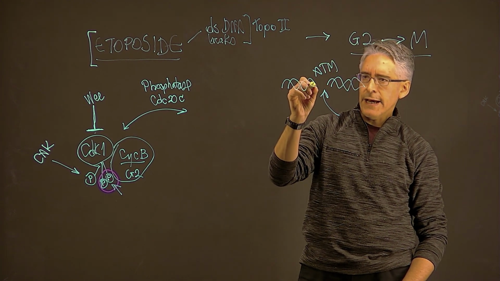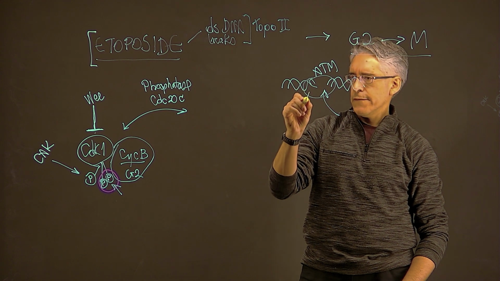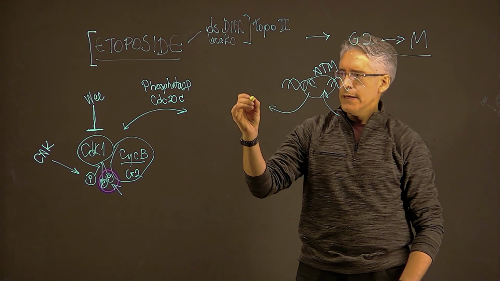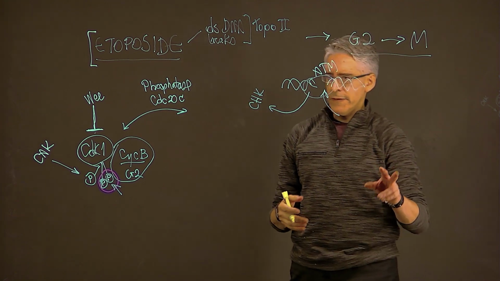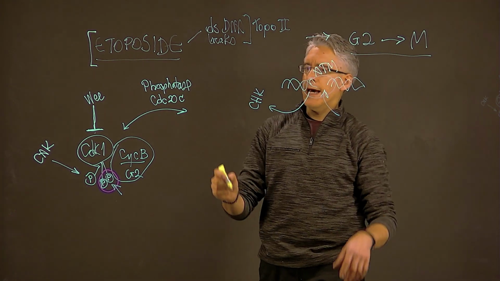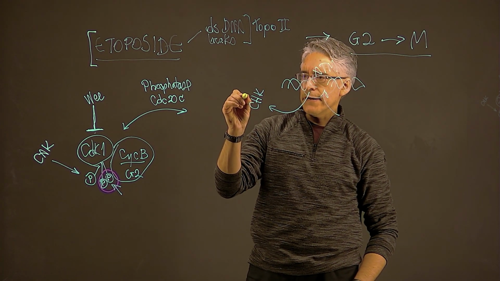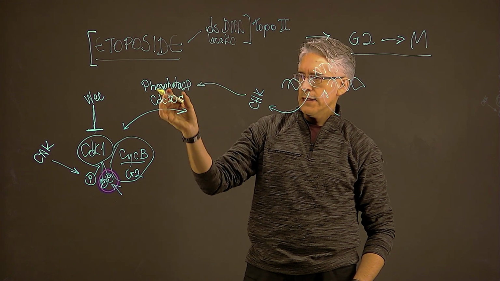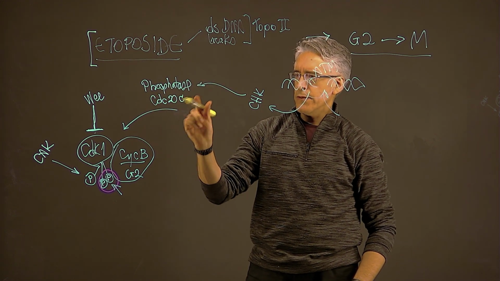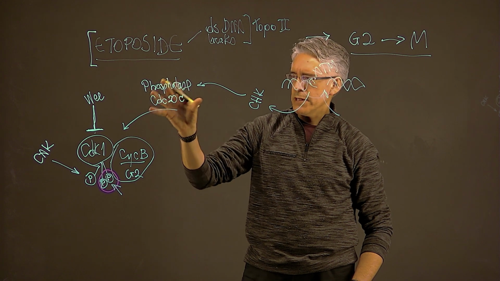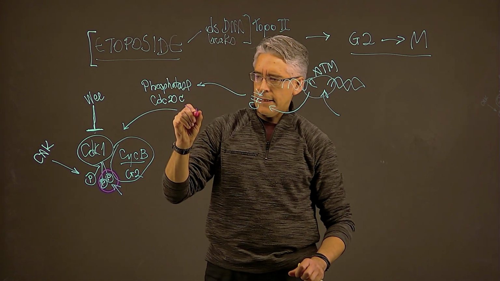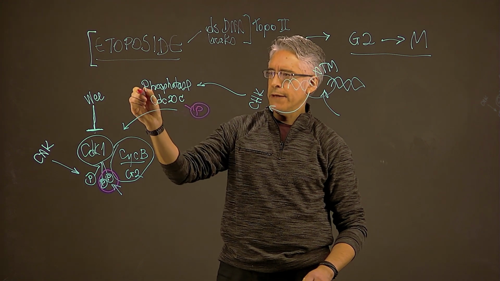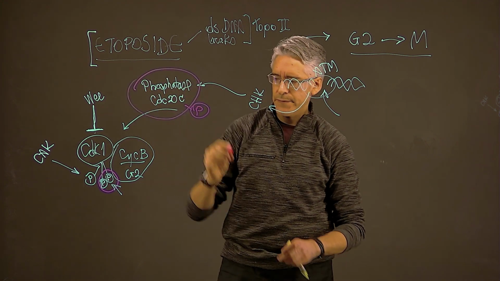And ATM kinase, when it is active, phosphorylates the check kinases. There are two different types of check kinases, and these kinases are able to then phosphorylate this phosphatase. So they act on this phosphatase, it becomes phosphorylated, and this phosphorylation event is going to inhibit the activity of this phosphatase.